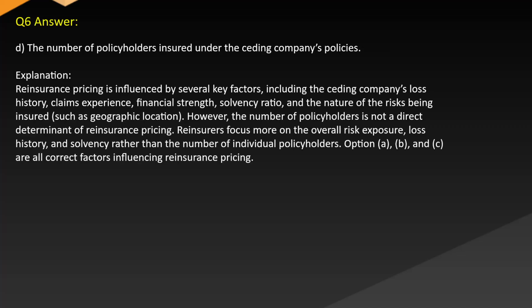Answer: D. The number of policyholders insured under the ceding company's policies. Explanation: reinsurance pricing is influenced by several key factors, including the ceding company's loss history, claims experience, financial strength, solvency ratio, and the nature of the risks being insured, such as geographic location. However, the number of policyholders is not a direct determinant of reinsurance pricing. Reinsurers focus more on overall risk exposure, loss history, and solvency rather than the number of individual policyholders. Options A, B, and C are all correct factors influencing reinsurance pricing.